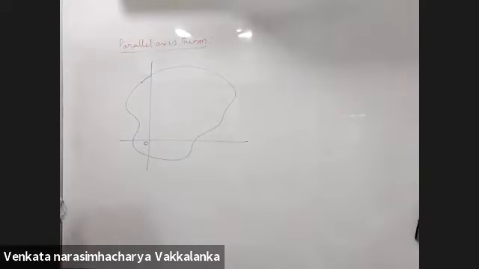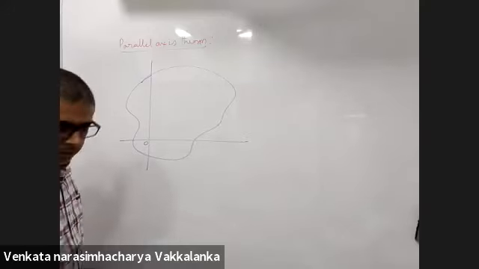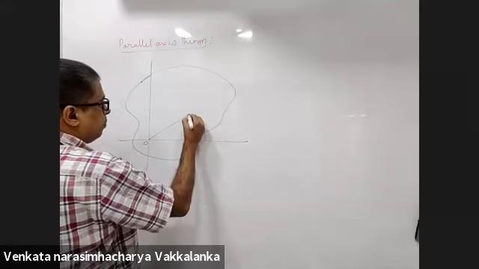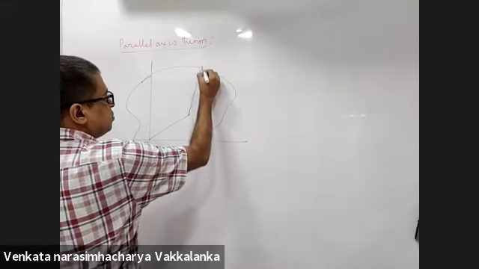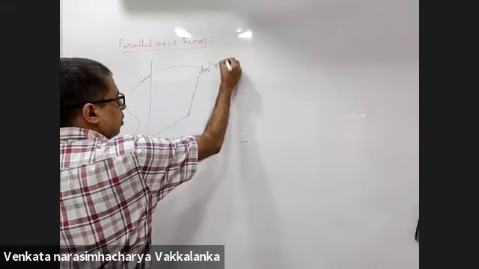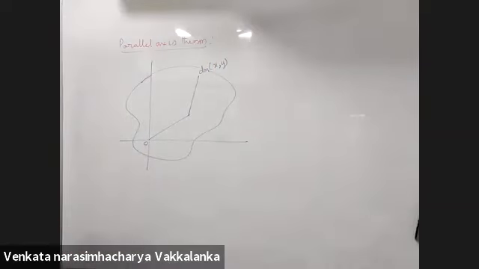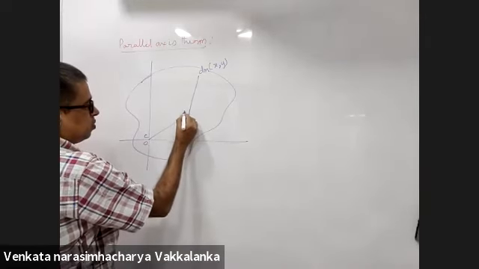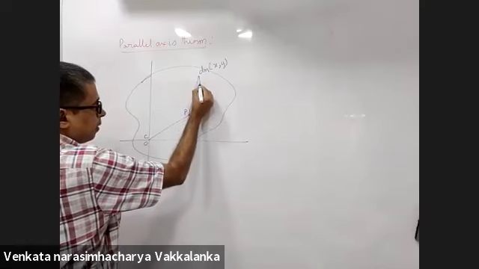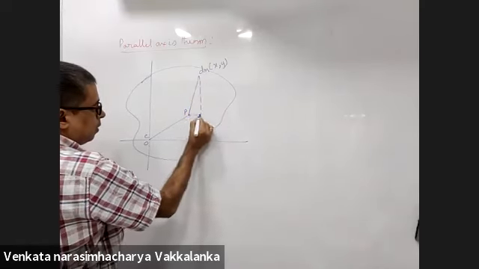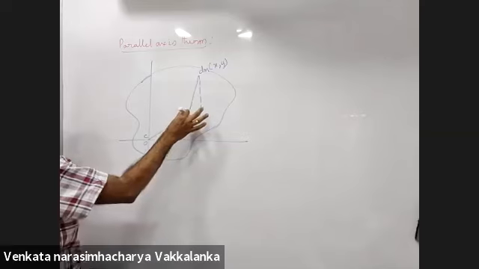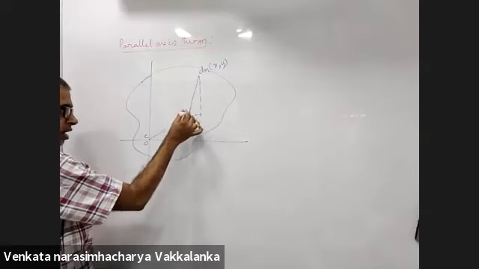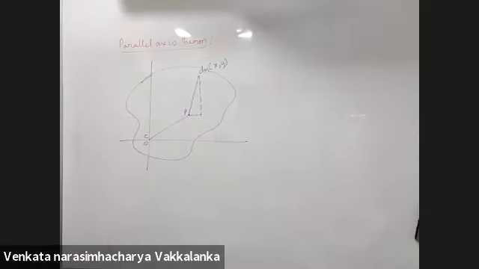This is the origin. There is one point P here, and this is the x comma y. This is the point P about which I want the moment of inertia. I want moment of inertia about an axis passing through the point P.